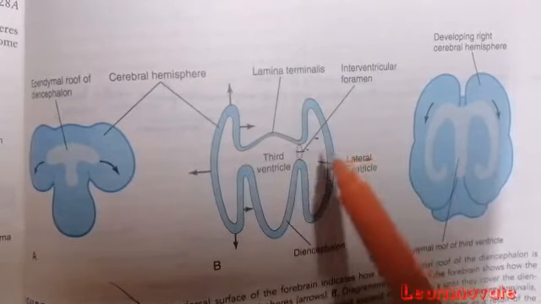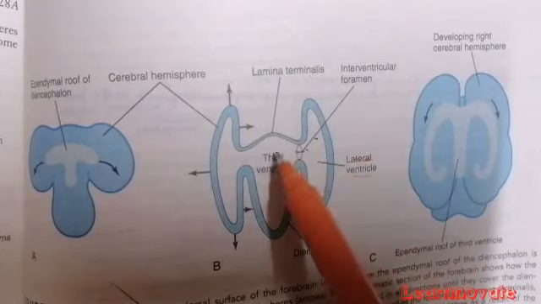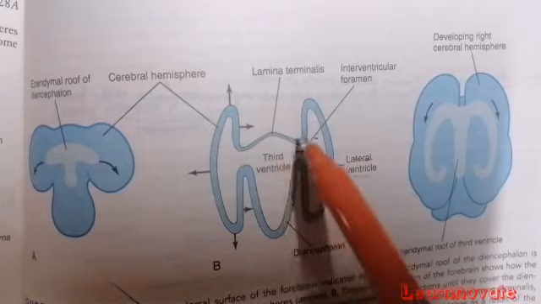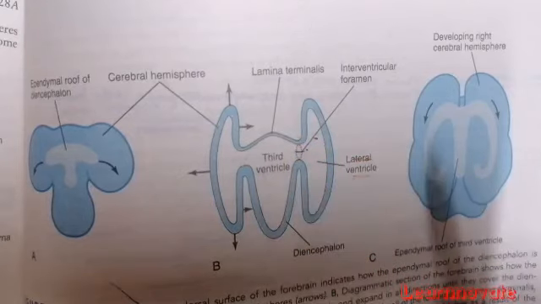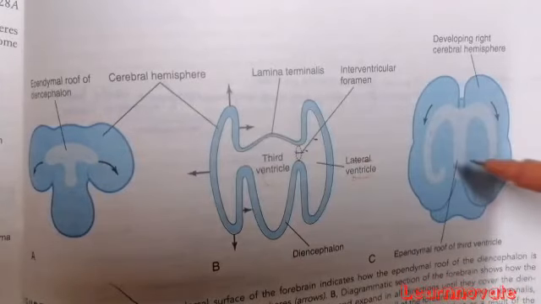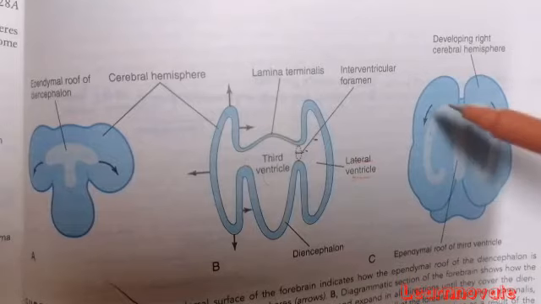So the lateral ventricles are laterally placed and surrounded by the cerebral hemispheres, while the diencephalon is centrally placed and surrounds the third ventricle. Now coming to the development, in the superior view we can see the roof of the third ventricle that is going to differentiate, and here are the lateral ventricles.